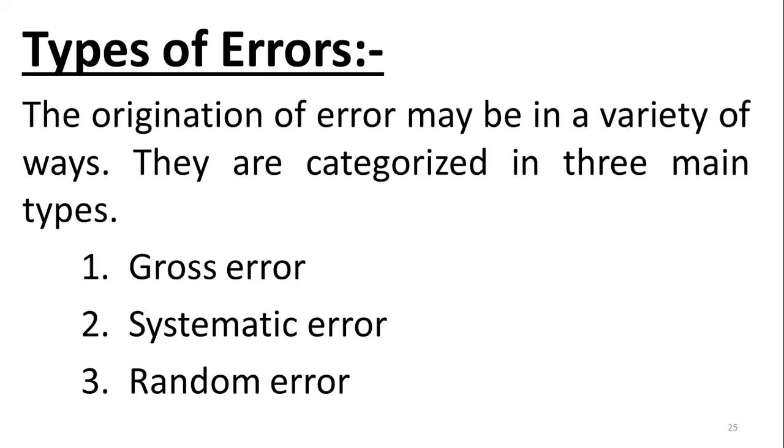Those errors are classified into 3 types here. The origination of error may be in a variety of ways. They are categorized into 3 main types: gross error, systematic error, and random error. There are 3 types of errors. One by one we'll discuss these all 3 categories in the next class.